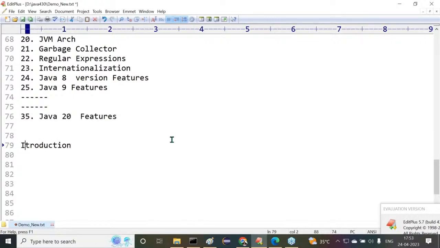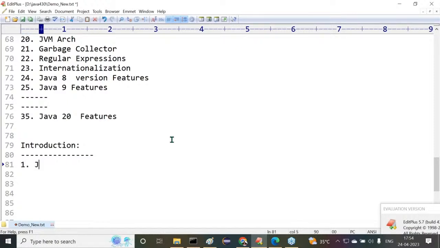Introduction. In the introduction, what topics are available? What exactly is the content available in the introduction part here? Observe carefully. What exactly is the content inside the introduction topic? Observe carefully.